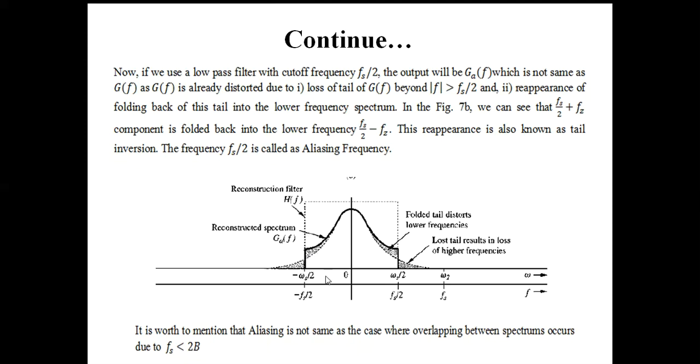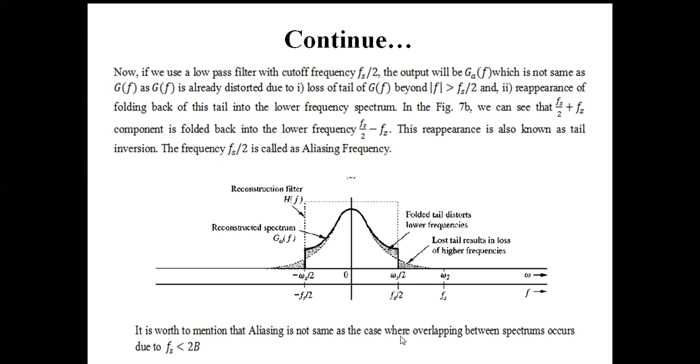Okay, this reappearance is known as the tail inversion. That means the lower frequency is folding back into the higher frequency. So this one is known as aliasing or spectral folding, and Fs by 2 is known as the aliasing frequency.